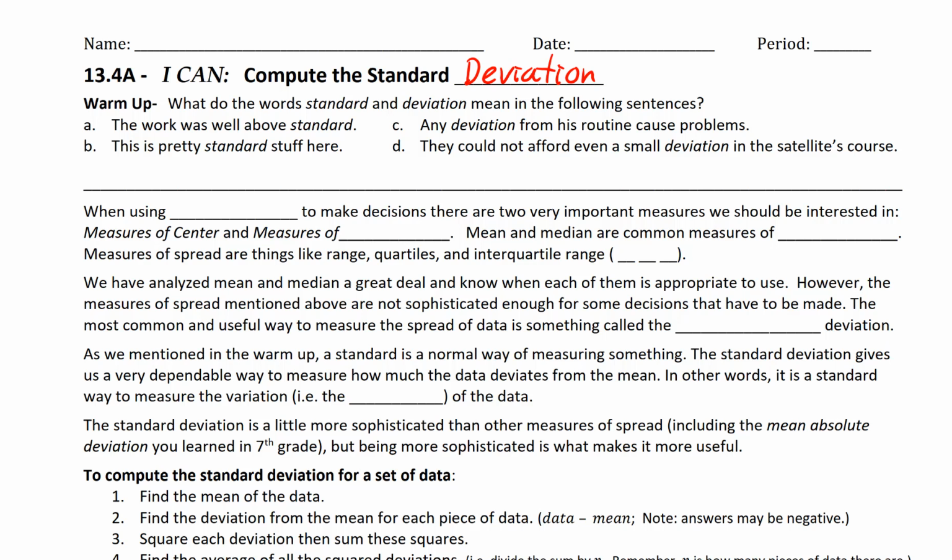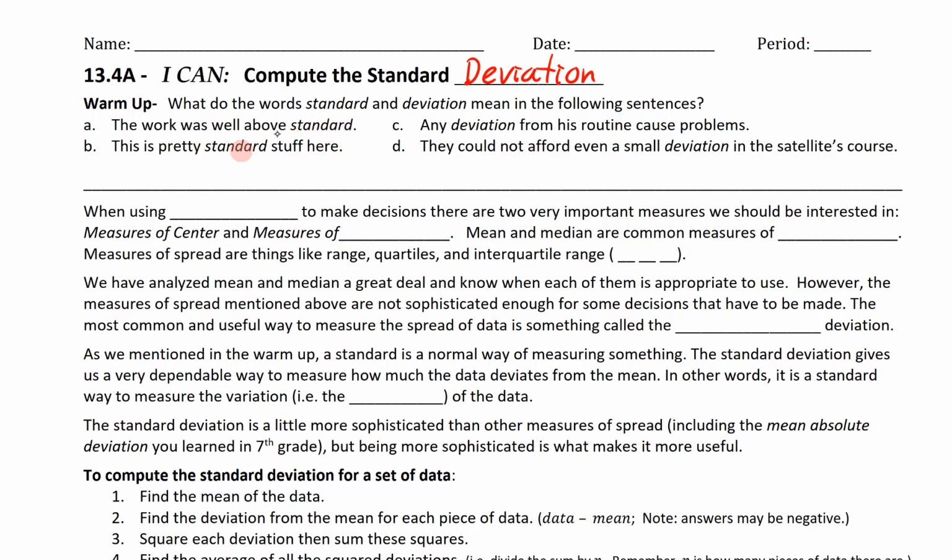This is the last statistic that we're going to learn about in Unit 13. So the I can statement for 13.4a is I can compute the standard deviation. So the warm-up talks about these two words, standard and deviation. So let's take a look at A and B where it uses the word standard. So it says in A, the work was well above standard, and in B, this is pretty standard stuff here.